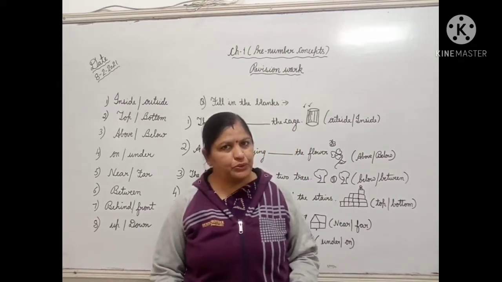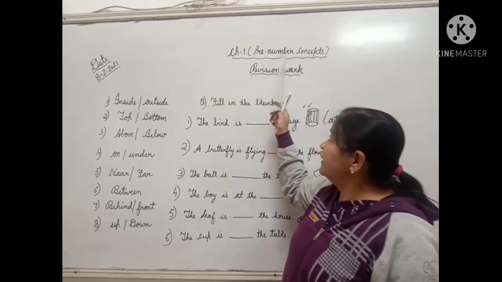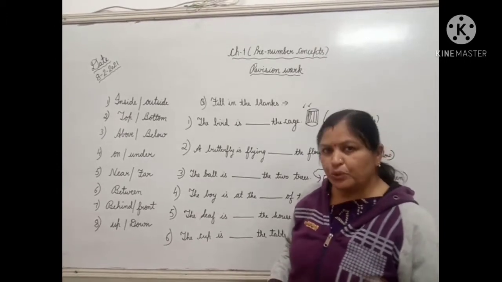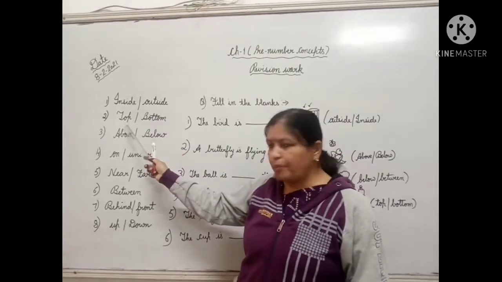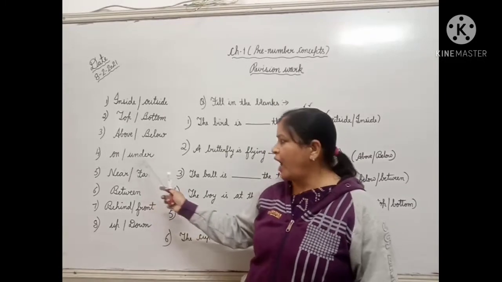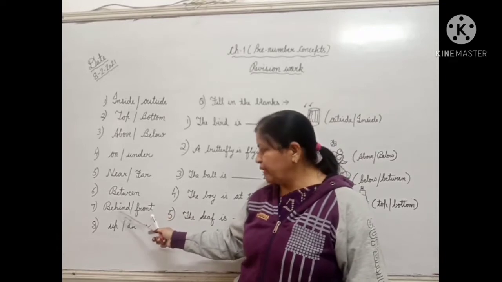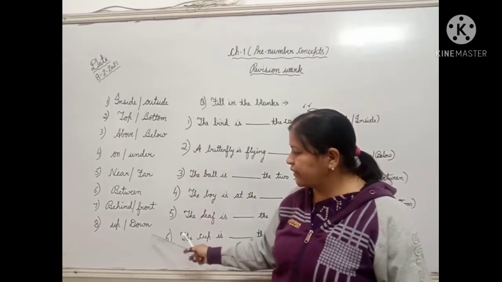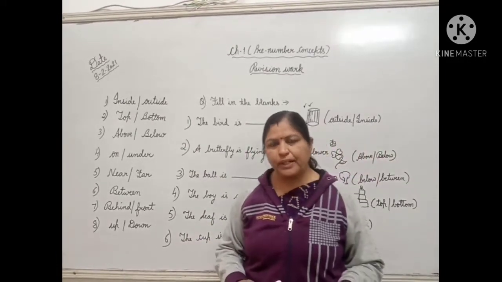Children, today in this video, I am going to do the revision of chapter number 1, that is pre-number concepts. This chapter is related to topics like inside, outside, top, bottom, above, below, on, under, near, far, between, behind, front, up and down. So all these topics are related to chapter number 1, that is pre-number concepts.